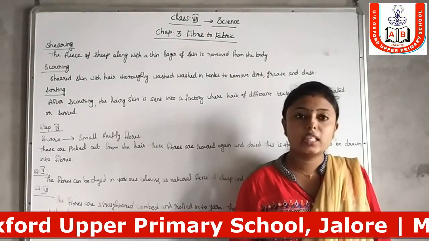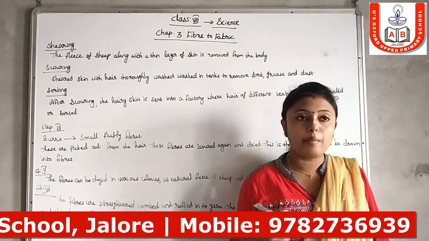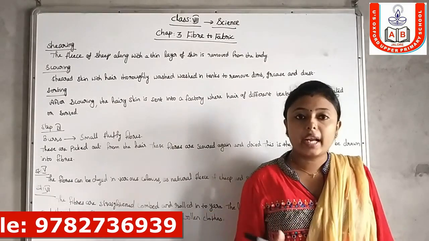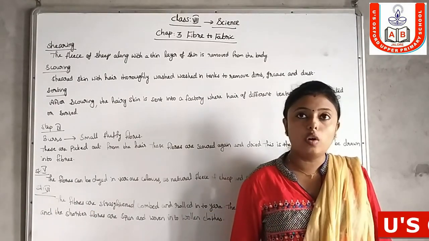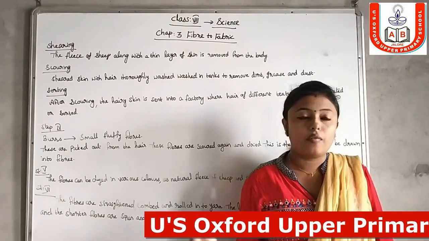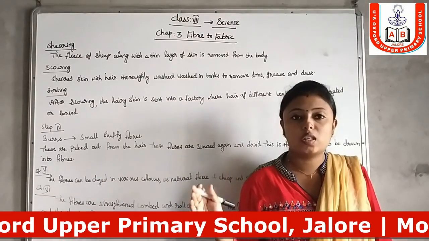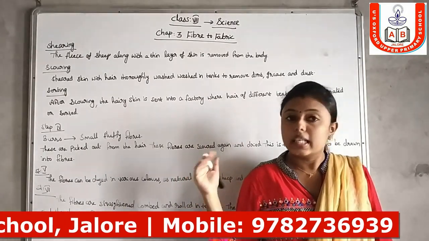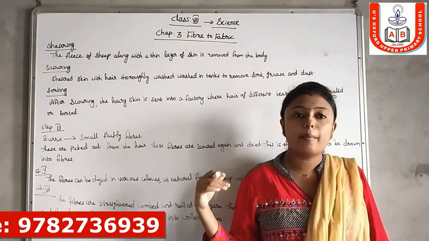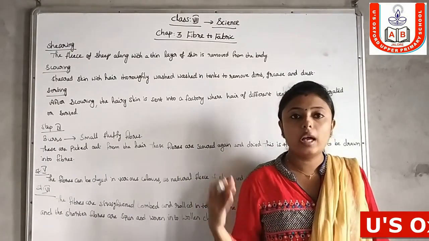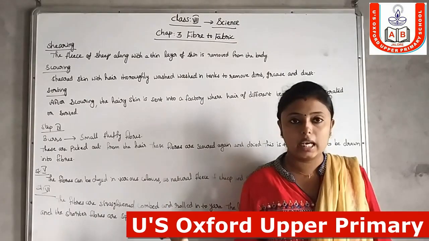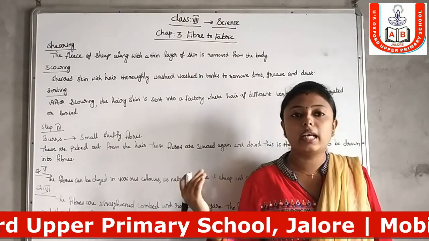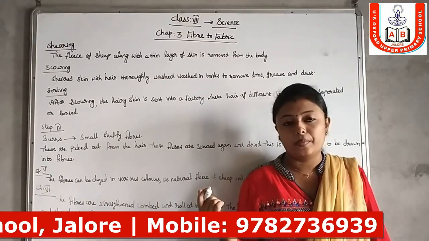In class 6 we already studied from where we are getting silk, from where we are getting wool, then animal sources of fiber, plant sources of fiber, etc. In 7th class, in this chapter, we are mainly discussing the processing of wool and silk and different types of animals that give us wool.